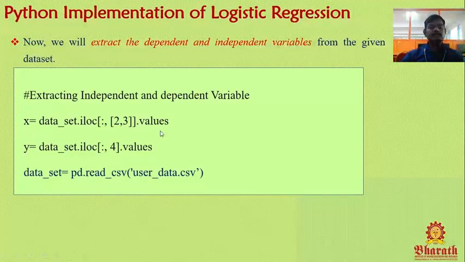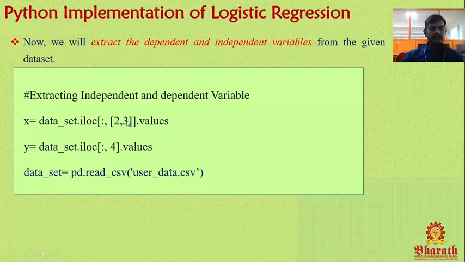So this is the Python code for extracting the dependent as well as independent variables. Here 2 comma 3: 2 and 3 represent the data set column indexes. In the second position age is there, in the third position salary is there.